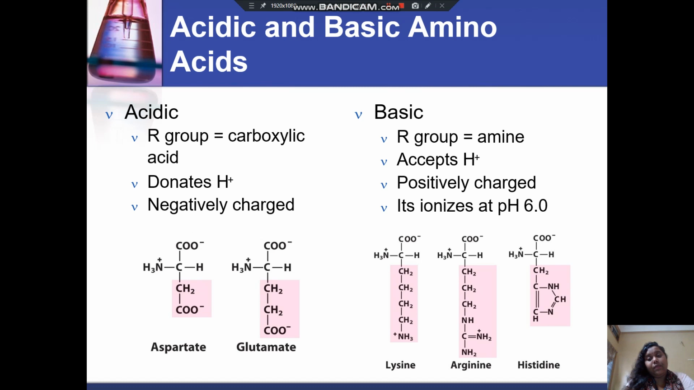In case of basic amino acids, the R group contains an amine group and it accepts hydrogen. And they are positively charged. And its ionizing point, that is its pH, is 6. So here are the three structures for lysine, arginine and histidine.